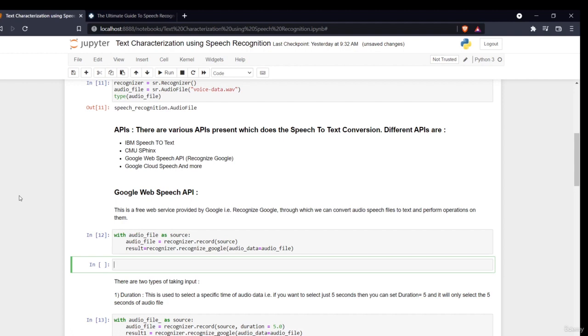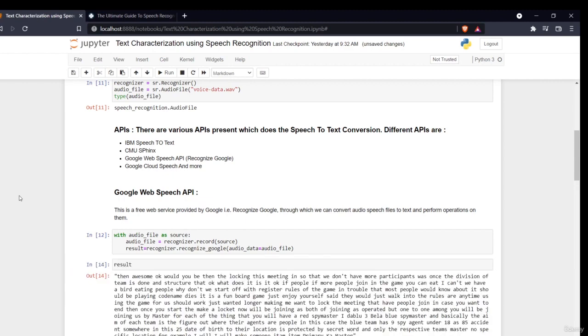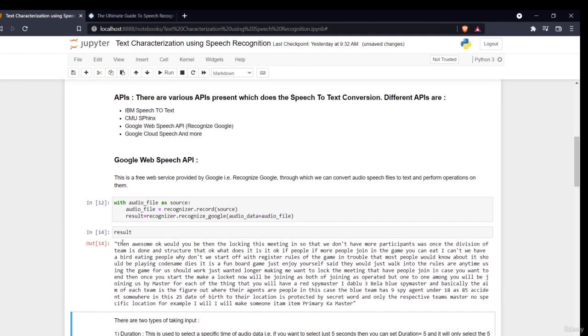Now I have run it. It may take a few minutes, 2 to 3 minutes or even 3 to 4, because it works over the net. You have to have an internet connection, because obviously it is connecting to an API. Now when I see my result, everything which was spoken has now been converted into text.